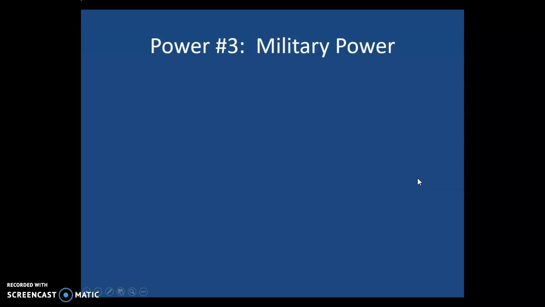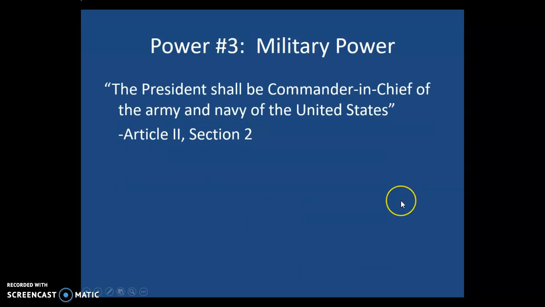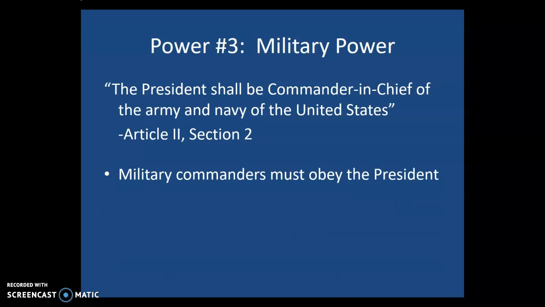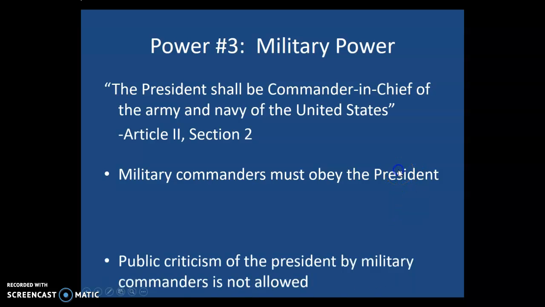Okay, next up is our military power. The President shall be Commander-in-Chief of the Army and Navy of the United States. Article 2, Section 2 of the Constitution. That means that the President is the boss of the military. Military commanders must obey the President, and in fact, if they don't obey the President, they are being insubordinate, and that's grounds for court-martial. So yeah, that's a big deal.